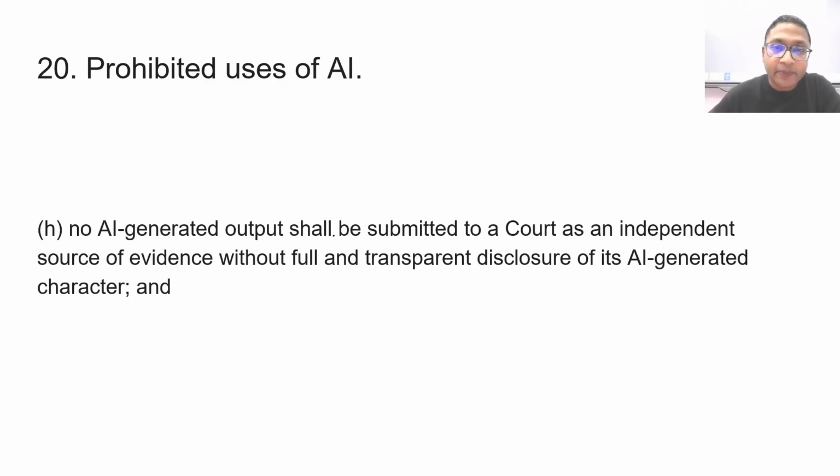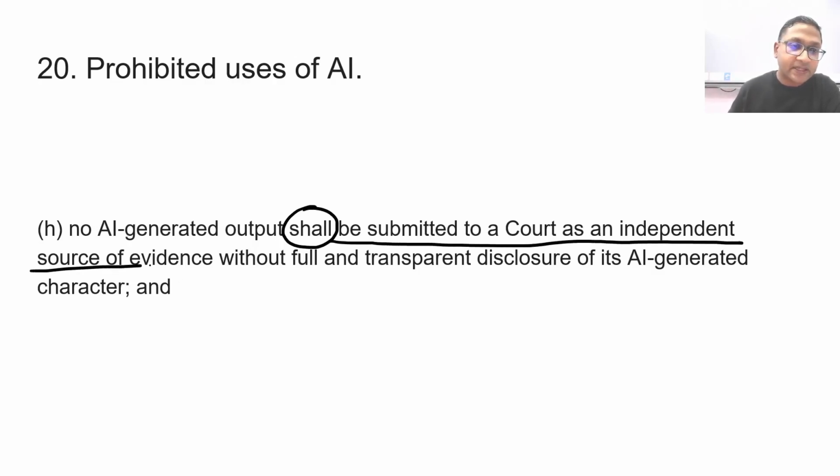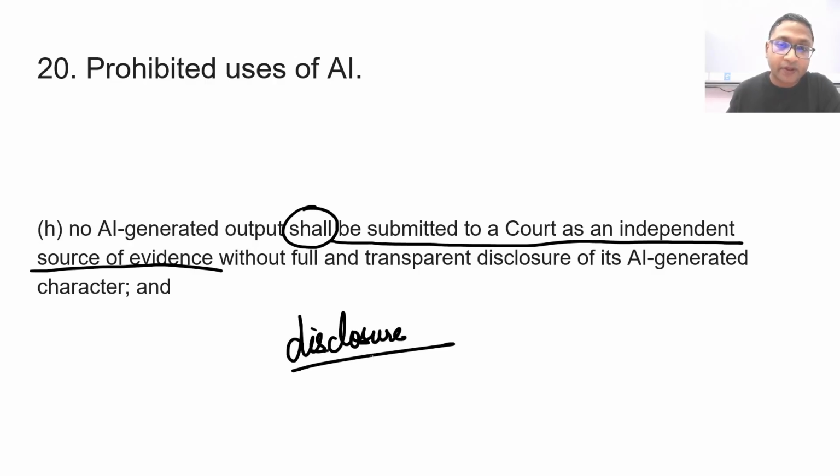No AI generated output shall be submitted to a court. This is important for lawyers. No AI generated output shall be submitted to a court as an independent source of evidence without full and transparent disclosure of its AI generated character. So now disclosure is mandatory, whether something is AI generated or not, if it is submitted as an independent source of witness.